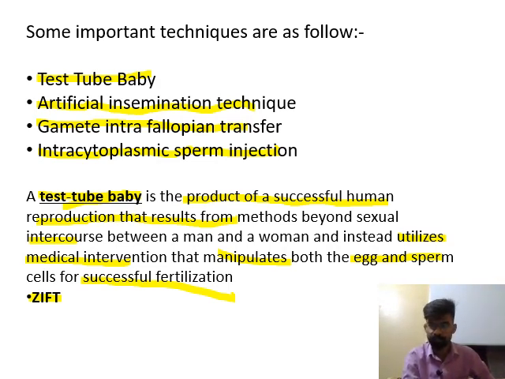Implantation will occur in the uterus endometrium layer. The first test tube baby was Louise Joy Brown, and in India, the first test tube baby is Kumar Harsha. Name of test tube baby is Harsha.